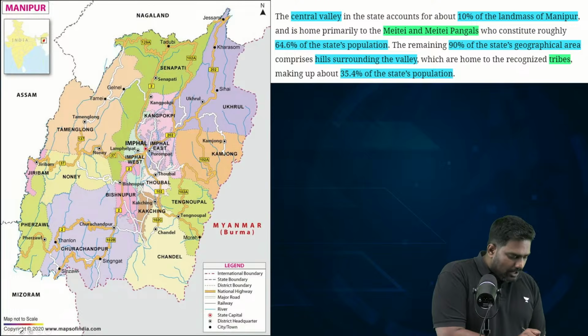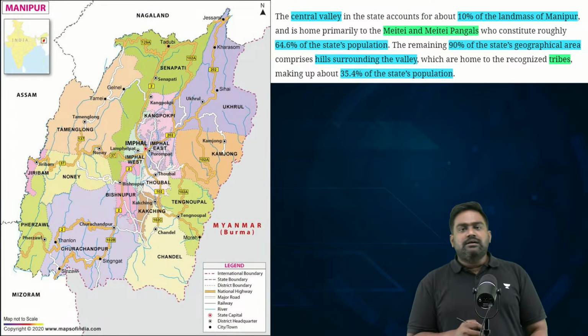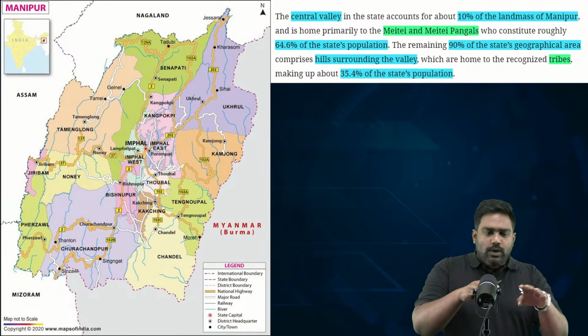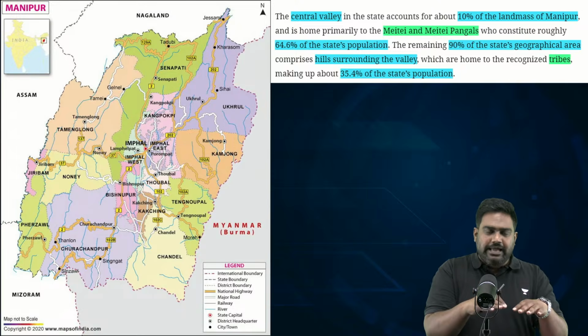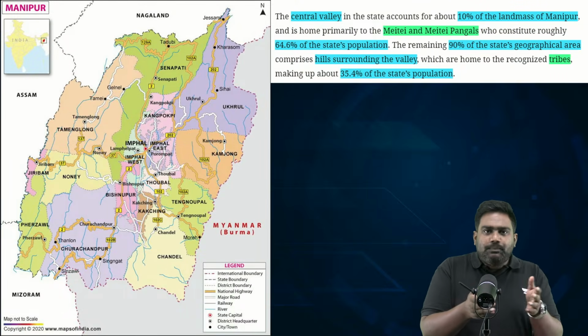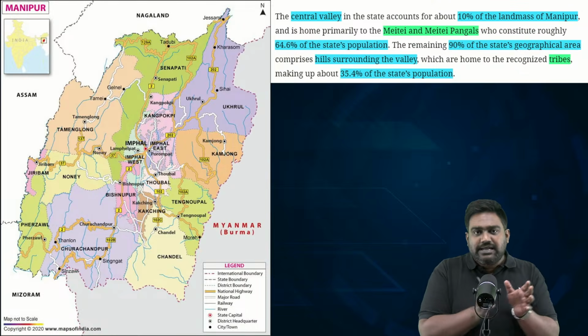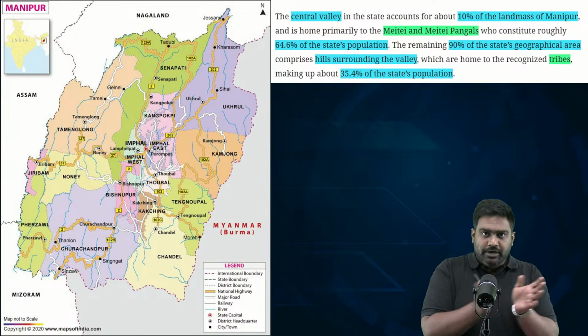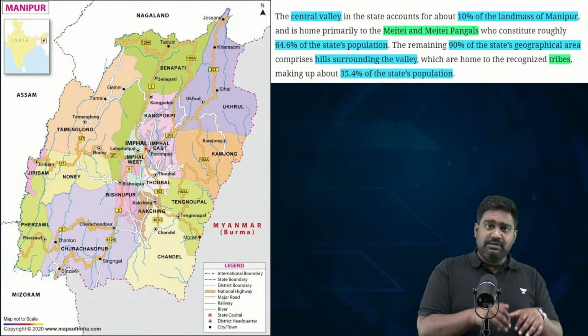Why? Because in a cricket or football stadium, you have the low lying playing area, the field, which is present in the center. Around the playing area, you have the spectator stands rising above it, right? All around it. Manipur is similar to that.